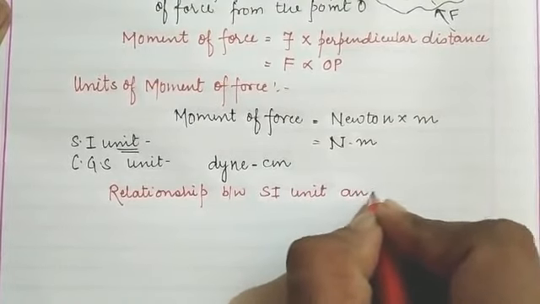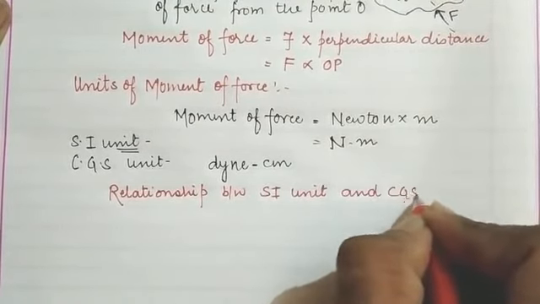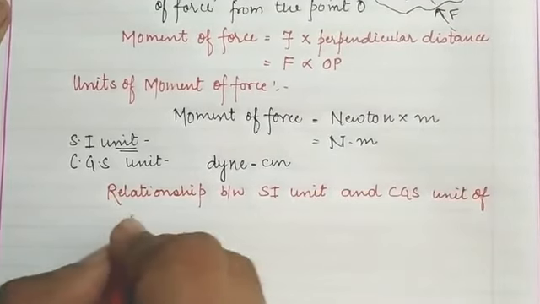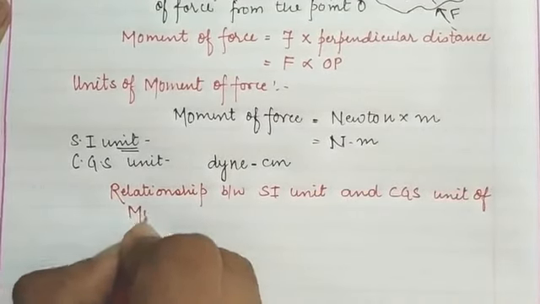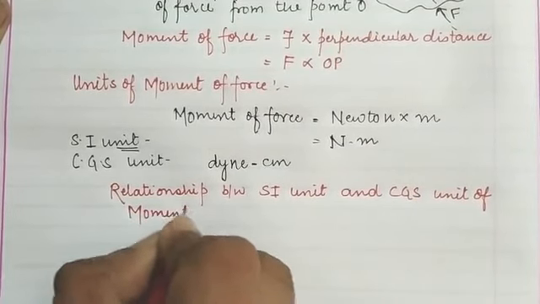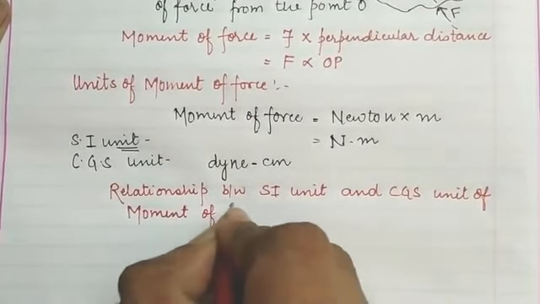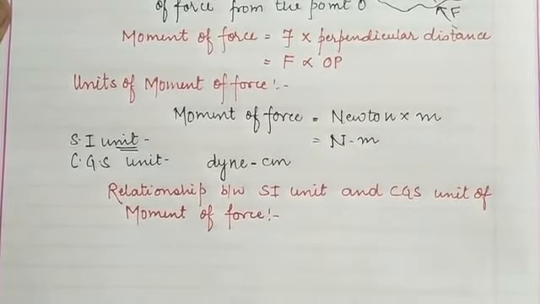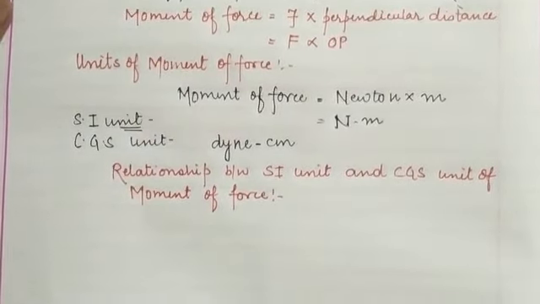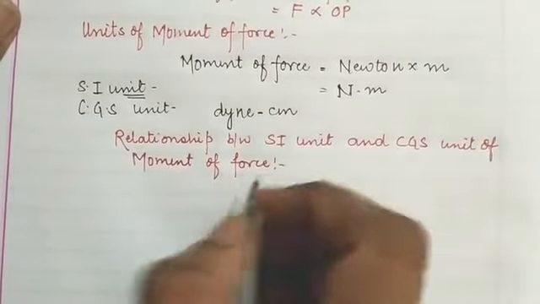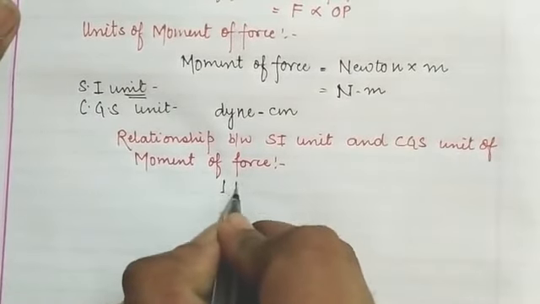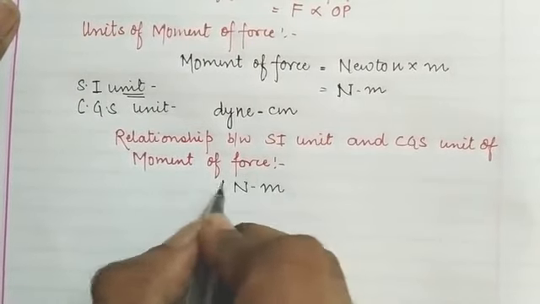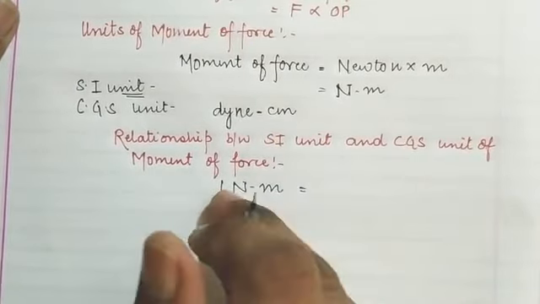As we know, the SI unit of the moment of force is Newton meter. So 1 Newton meter is the torque in general, that is, a turning effect.